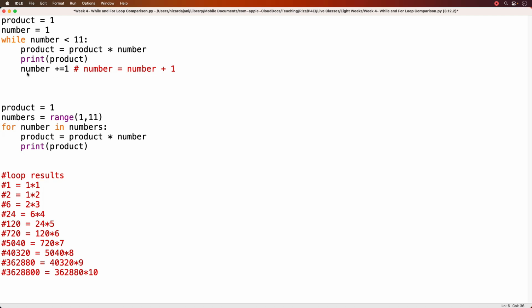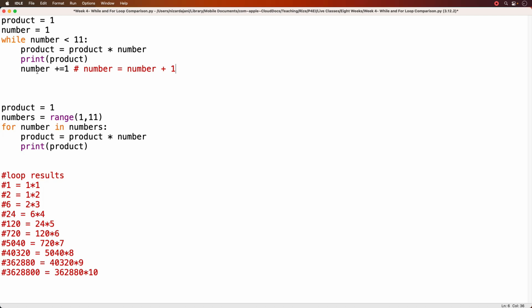When I increment the number by 1, again, number on the first iteration was 1. Now I'm going to increment it by 1, so now number becomes 2. Then we go back to the top of the loop again. While 2 is less than 11, that's true, so I'm going to run this code. Then I increment number by 1, so it used to be 2, now it's 3. Then we loop again to the top. While 3 is less than 11, that's true, so I'm going to enter this.